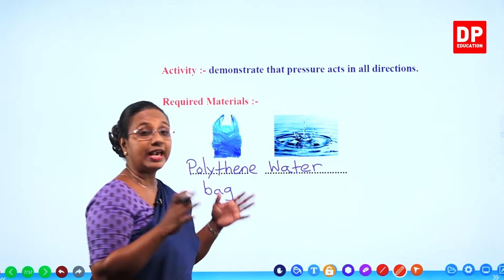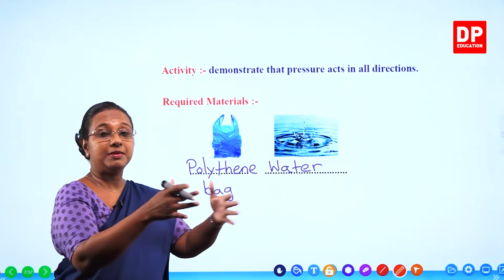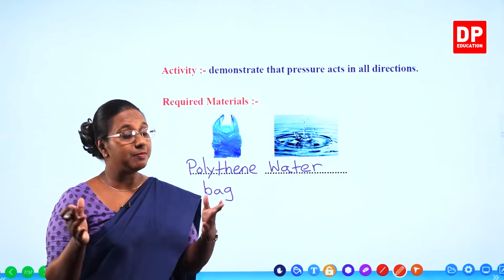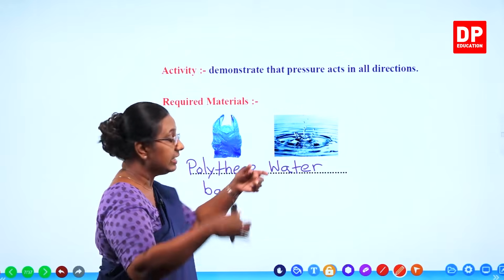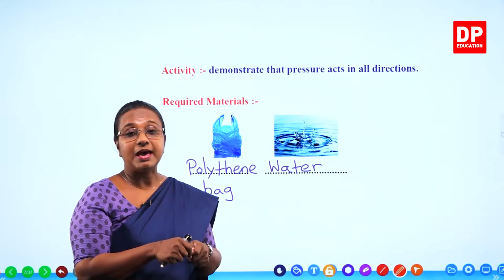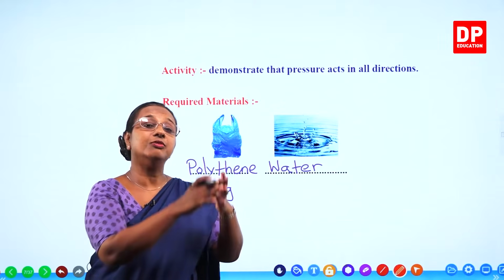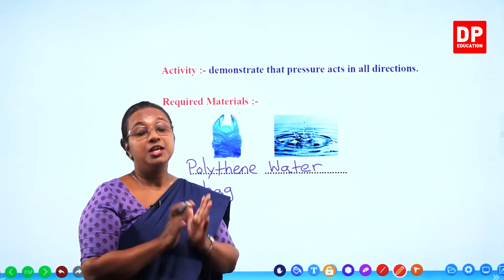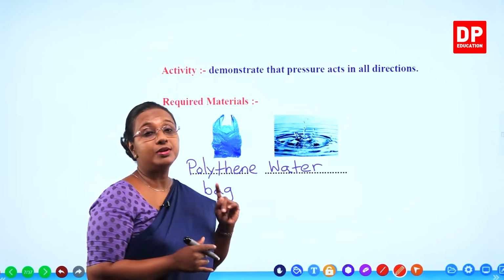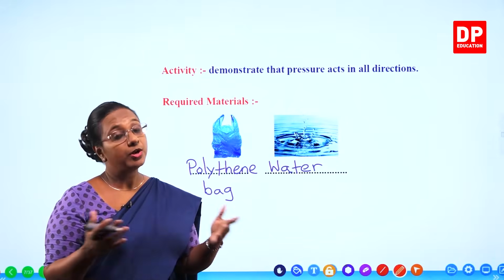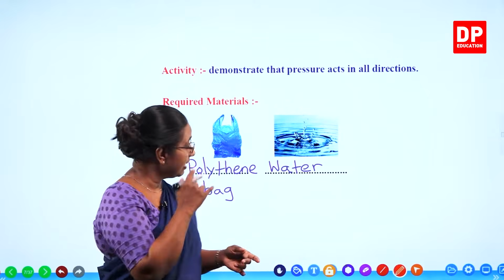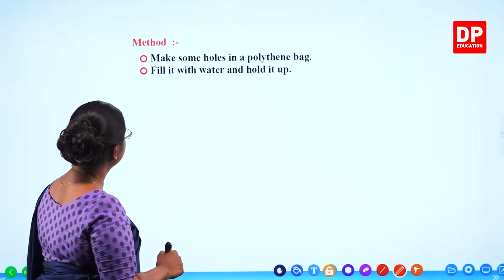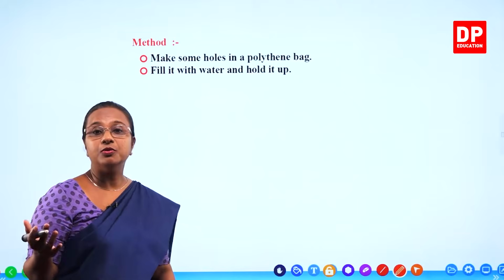What we can do is take water in a container, maybe a large glass tub or a plastic bucket, plastic tub, anything is fine, where you can dip this polythene bag and fill it with water and lift the bag out. Before doing that, you need to make a few holes on this polythene bag or plastic bag. We'll look at the method. Make some holes in a polythene bag, fill it with water and hold it up.